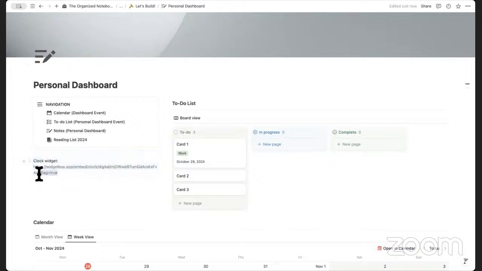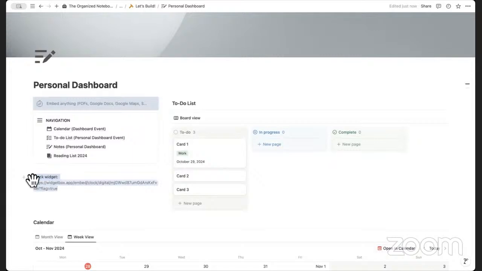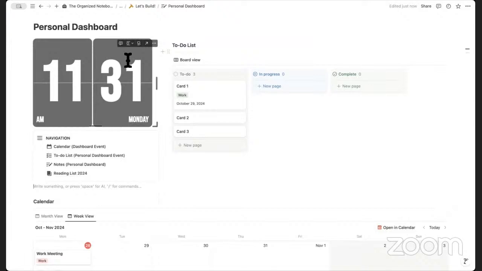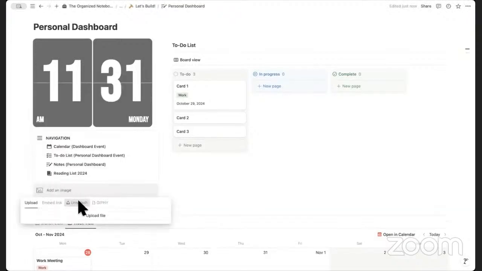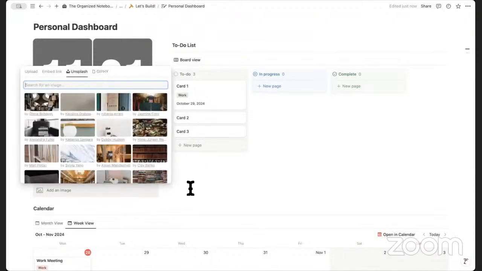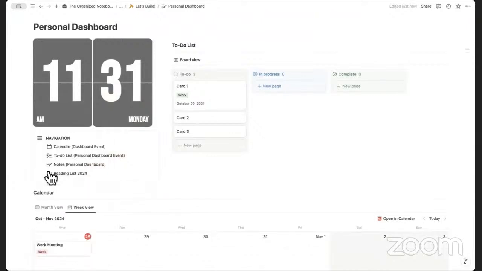So this clock widget has already been made. What we can do is go ahead and embed this in. So like this, paste, and then embed. And now it's going to display the time. You can also customize the colors and things like that. So this is a really nice widget to use. If you want to simply add an image, you can type /image and you can go to Unsplash. You can also add GIFs as well. So all these things can be a really exciting way to add some interest to your Notion pages.